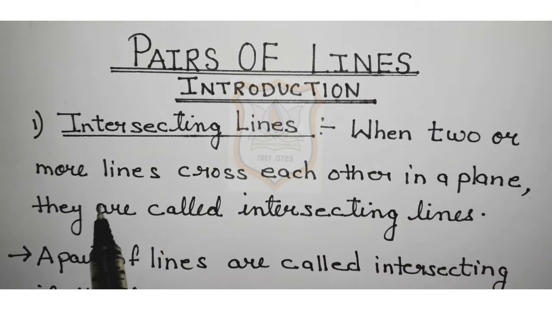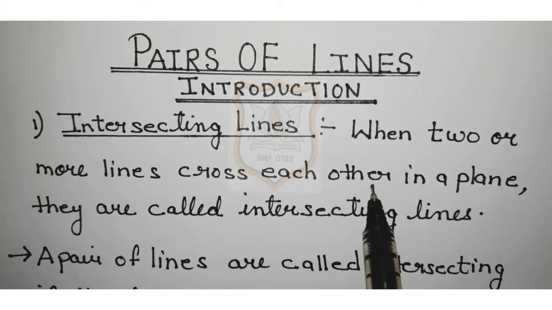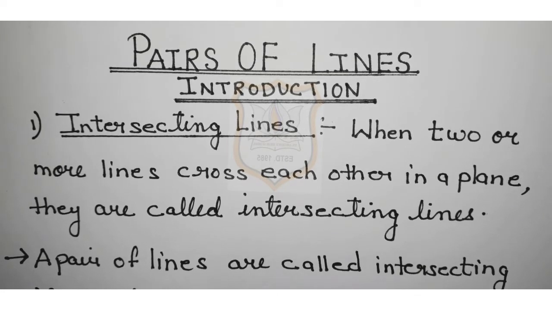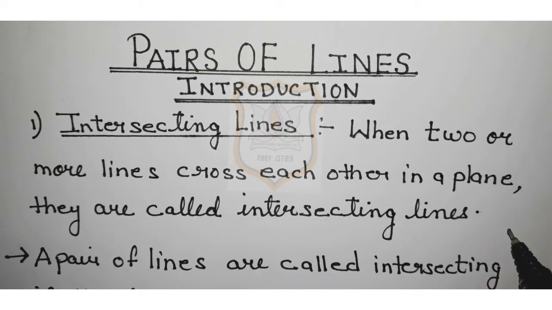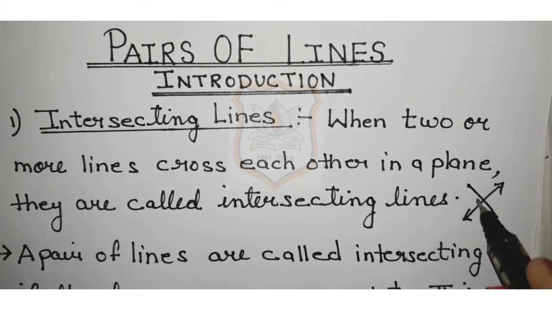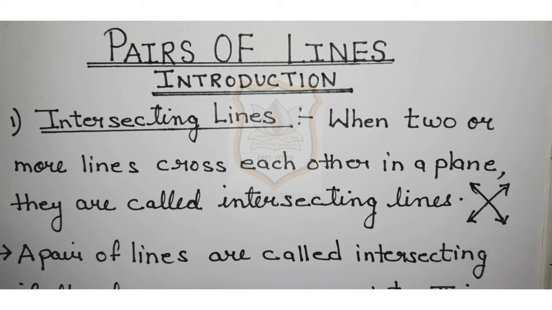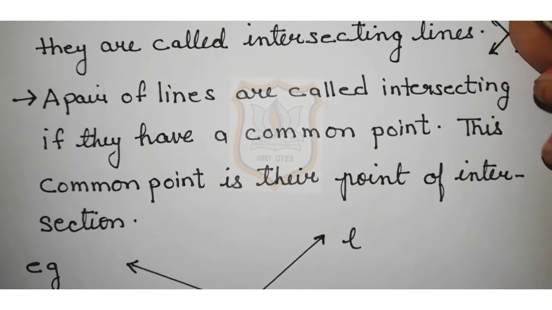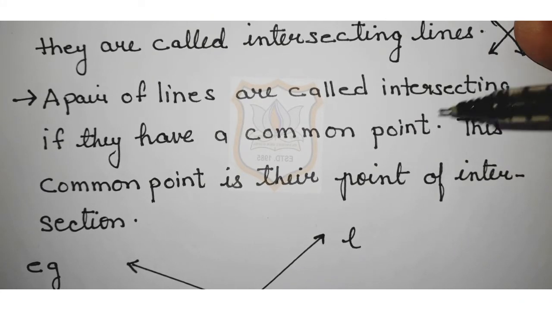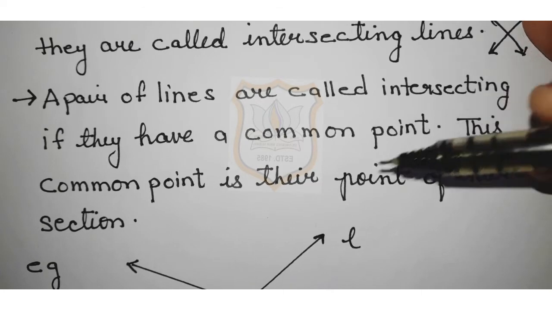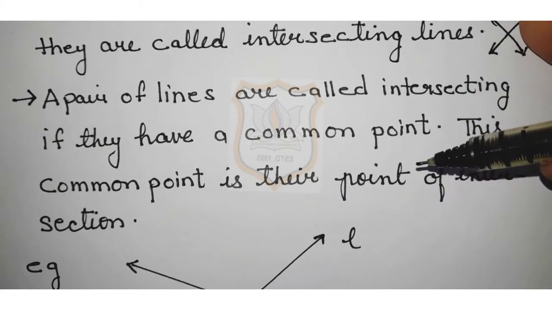When two or more lines cross each other in a plane, they are called intersecting lines. It means when two or more lines cross each other like this, they are called as intersecting lines. So a pair of lines are called intersecting if they have a common point. This common point is their point of intersection.